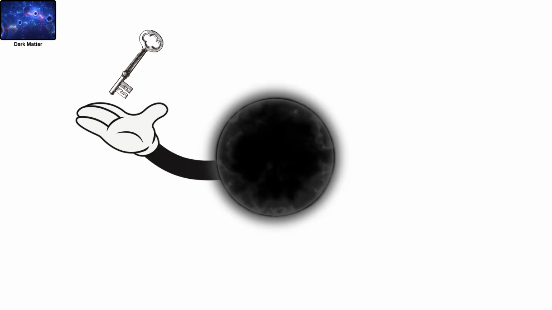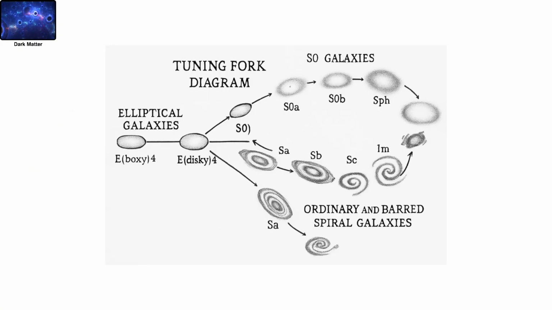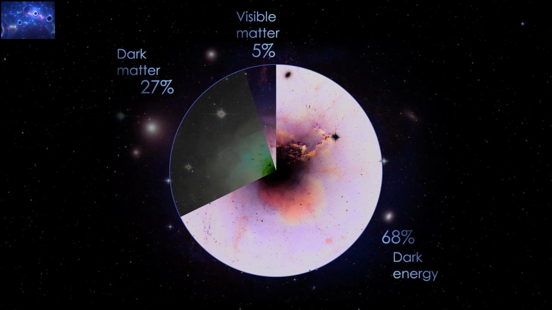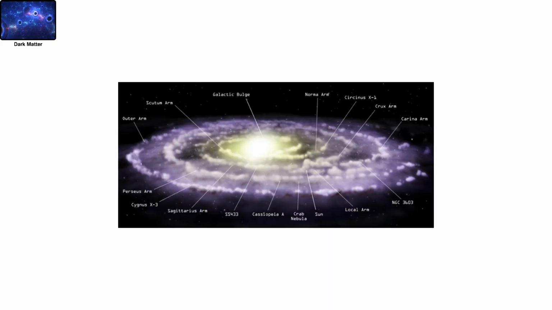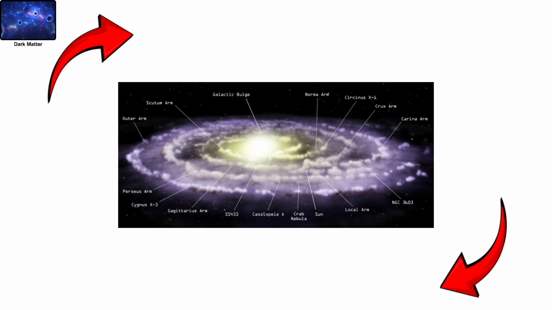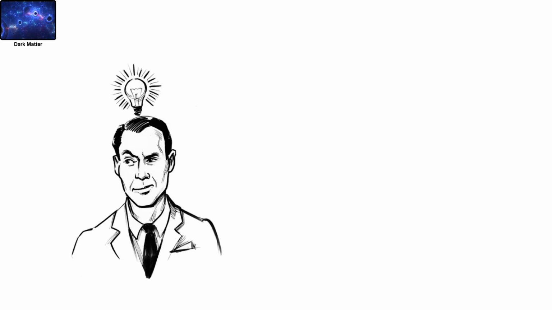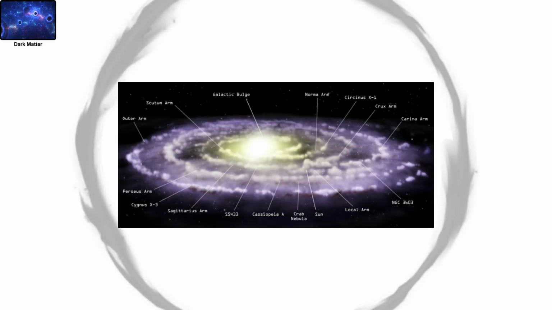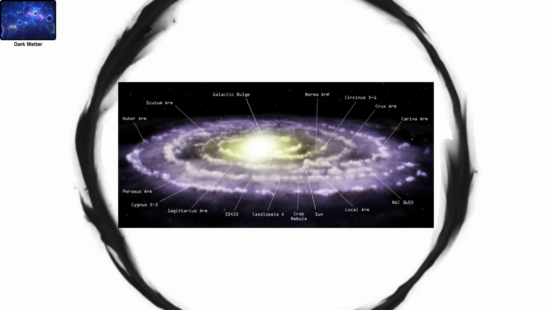Dark matter may hold the key to understanding how galaxies form, how the universe evolved, and even what it's made of at the deepest level. So how do we know dark matter exists? Galaxy rotation curves. Stars at the edges of galaxies move faster than expected, which suggests there's extra, unseen mass helping keep those stars from flying off into space.